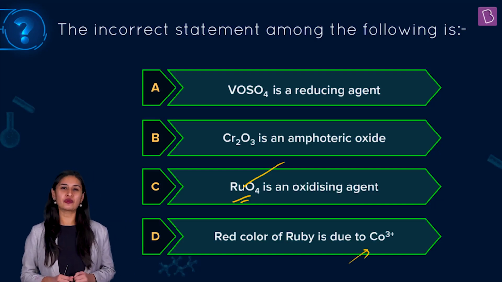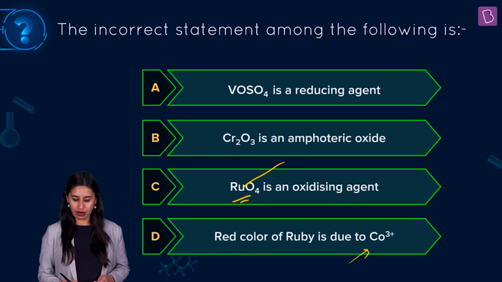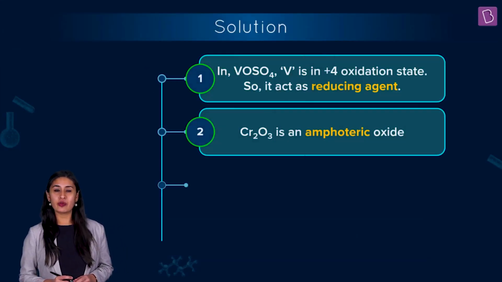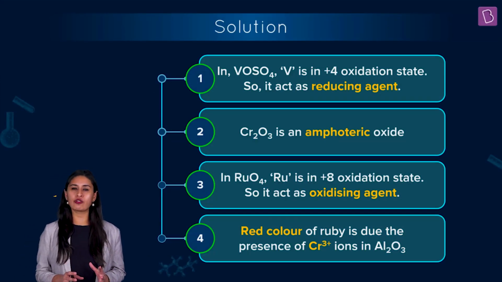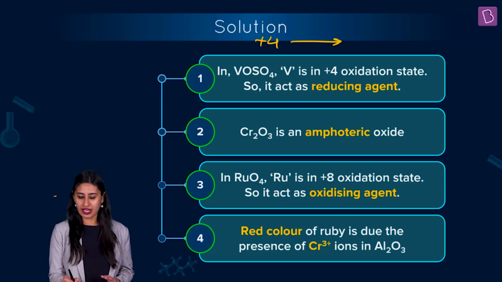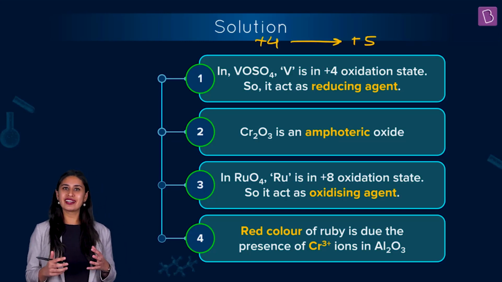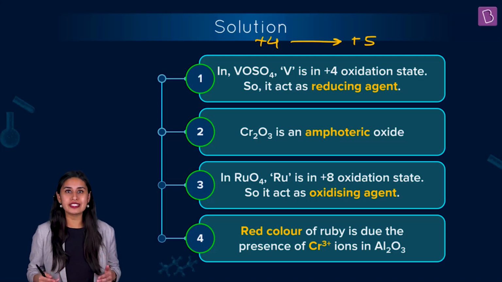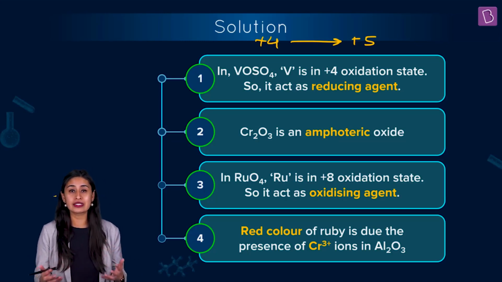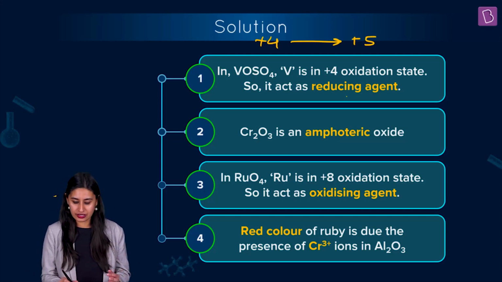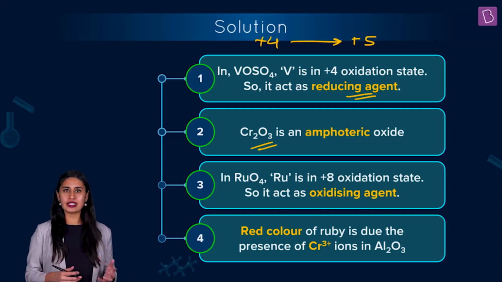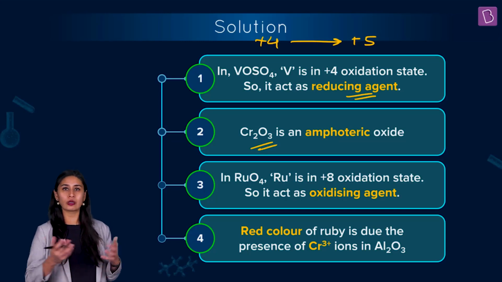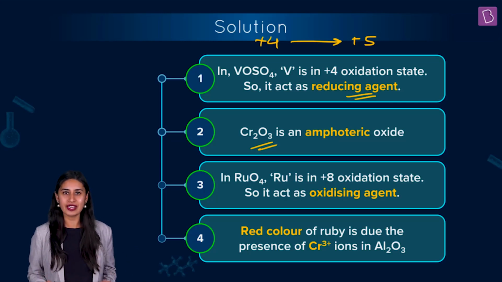So let's do one thing. Let's take each one of them one by one. You should know that when I talk about vanadium, in vanadyl sulfate, vanadium is present in the +4 oxidation state, and the maximum oxidation state possible for vanadium is +5. So, can it go from +4 to +5? Yes, it may. And if it does, it itself undergoes oxidation, so reduces others, hence acts like a reducing agent, isn't it? So yes, it can act like a reducing agent. Okay, Cr2O3 is an amphoteric oxide. Yes, chromium oxide can react with acids also, bases also. It is very much an amphoteric oxide, right?